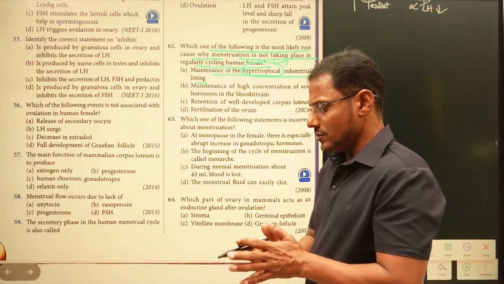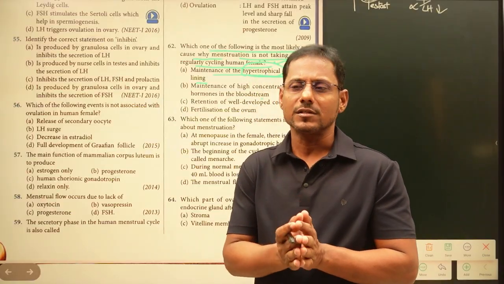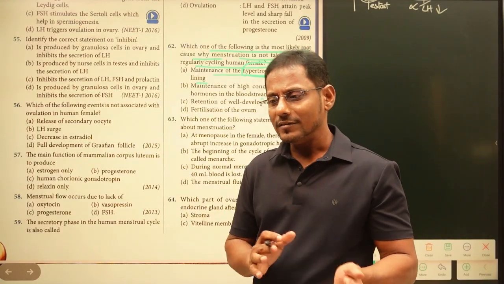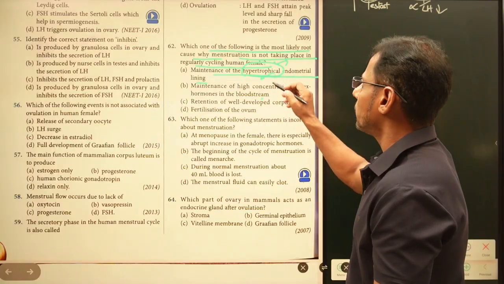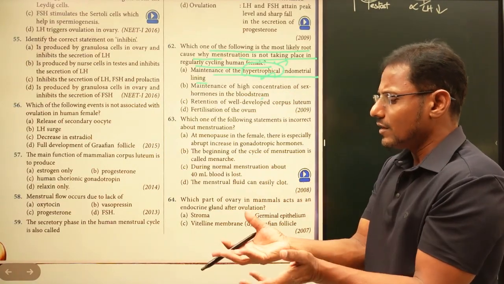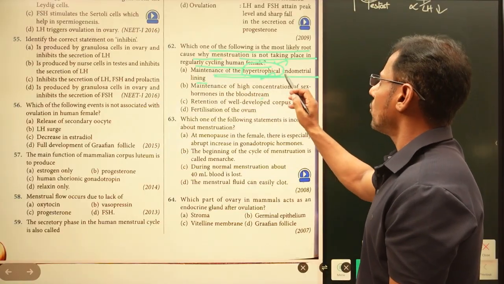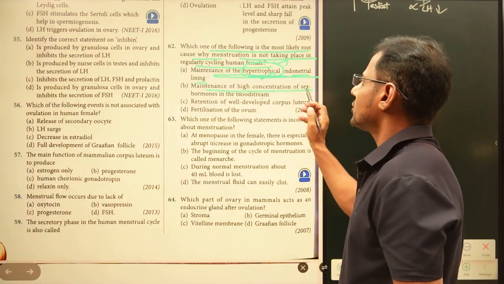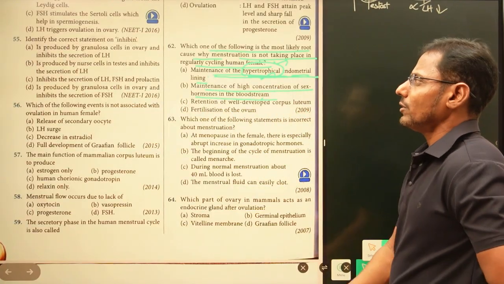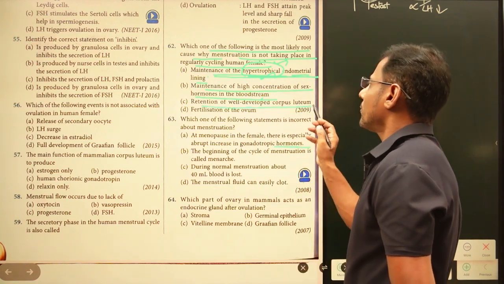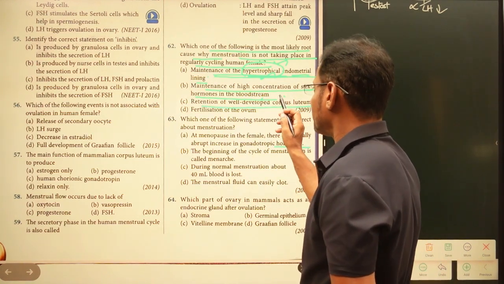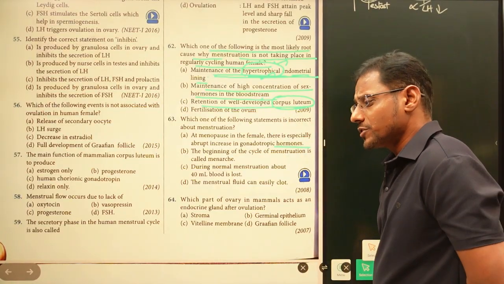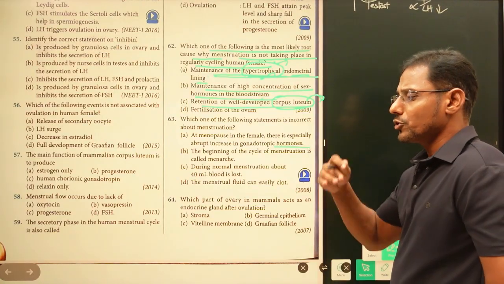Hypertrophy means the cells present in the endometrium divide very rapidly, faster than normal, and the cells become much larger. So, maintenance of the hypertrophical endometrial lining, maintenance of high concentration of sex hormones in the bloodstream, and retention of a well developed corpus luteum. If the corpus luteum is well developed, what happens? The progesterone is going to be secreted. If the progesterone is secreted, what happens? The endometrium is going to develop more.